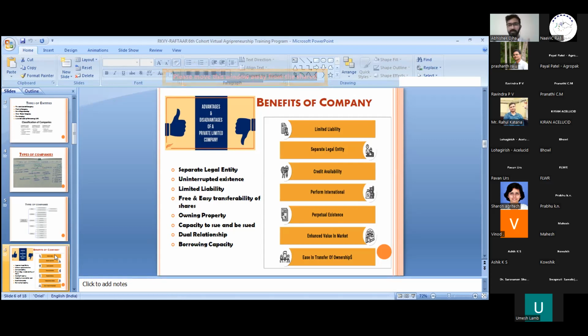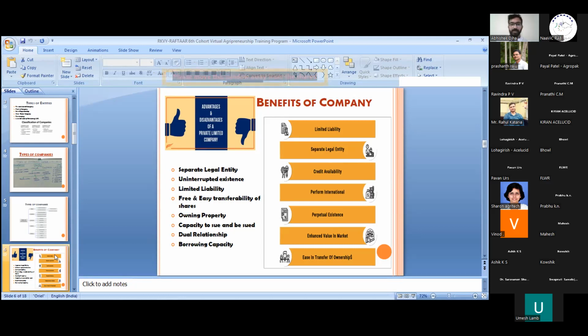So in this case, I have 50,000 of liability. If anything happens to the company, like the company dissolves, then as per this law, I have only 50,000 of liability on my part, not more than that, as a shareholder or director. But the company has the full liability towards its creditors, or towards the people to whom the company owes money.